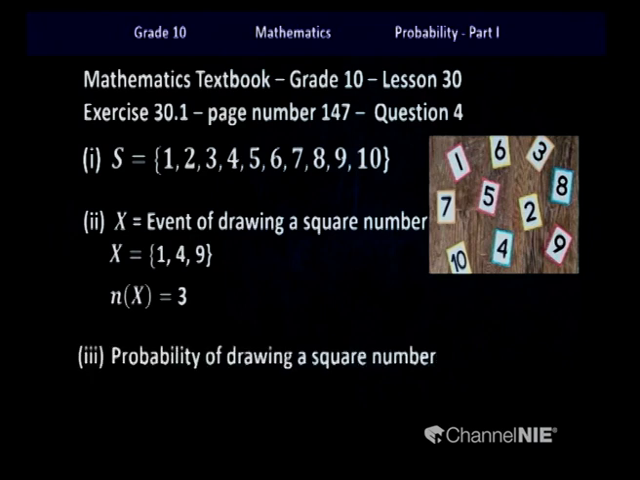Therefore, in the next part, as they asked us to calculate the probability, we can substitute these values into the formula. Probability of the occurrence of x is equal to the number of elements in x divided by the number of elements in S. So x is the event, S is the sample space. So when you substitute, you get a value of 3/10.